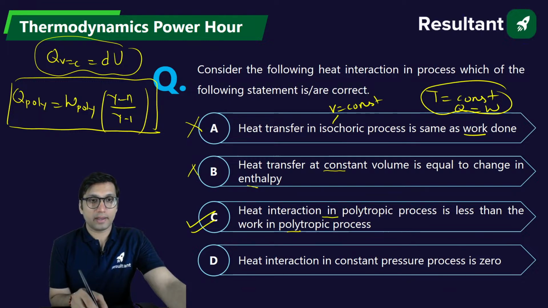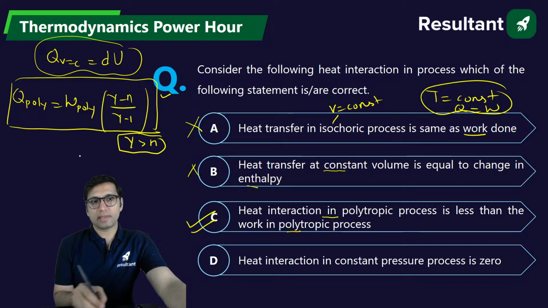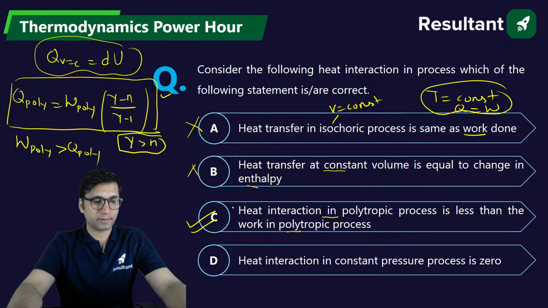You know that gamma is always greater than n. Gamma is the adiabatic index, which is always greater than n. And with this formula, we can confidently say that in case of a polytropic process, work transfer will always be greater than the heat transfer, right? So that is why option Z is the right answer.